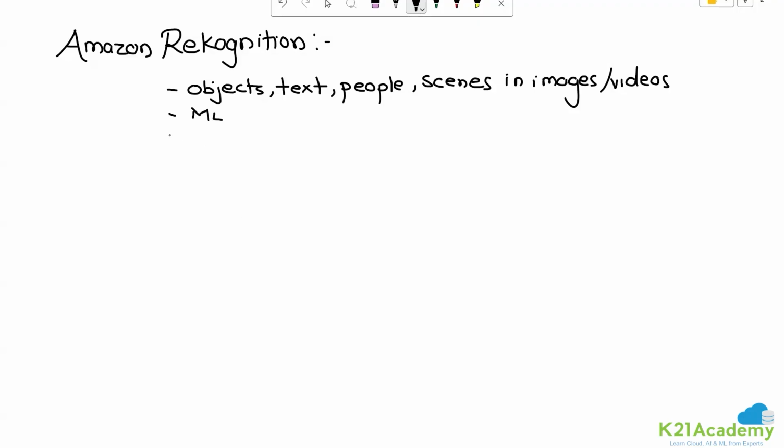Now, there are many functionalities that we get here. For example, you can have facial analysis as well. We get labeling that is possible. We can recognize celebrities.